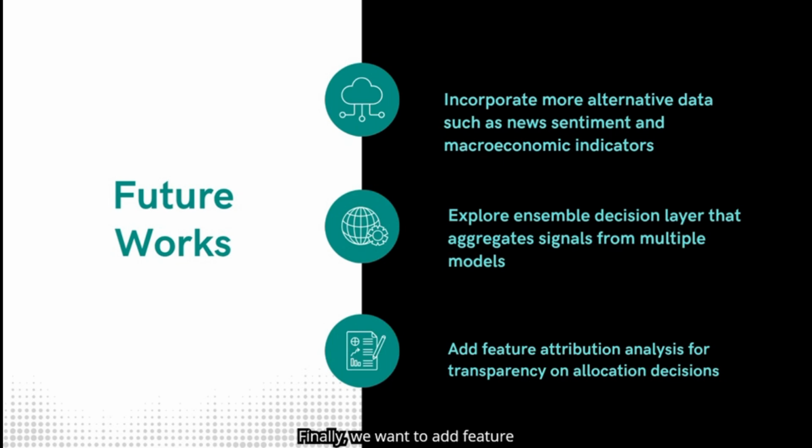Finally, we want to add feature attribution analysis to provide transparency, helping users understand why certain allocation decisions are recommended. These improvements will make the system both more robust and informative for portfolio management.